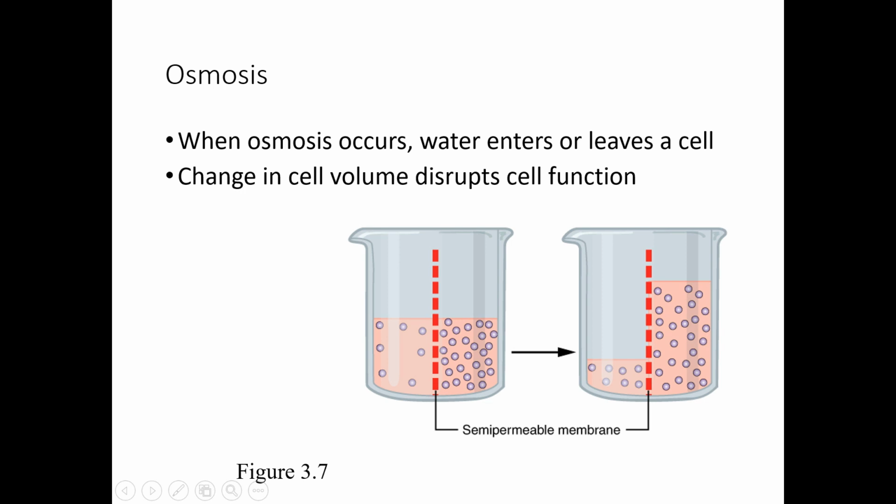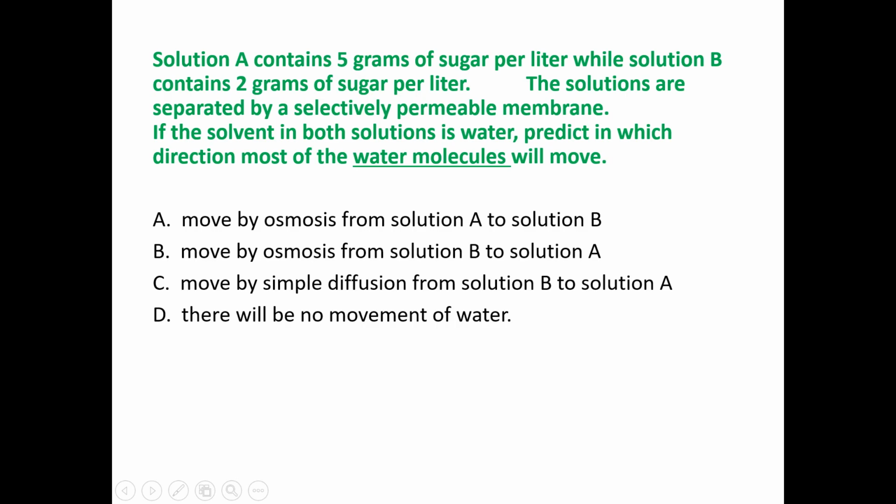And water can enter or leave the cell, and amount of water is important because it changes cell volume. And if we change that cell volume a lot, it can disrupt cell functions, or it even can kill the cell. Okay, let's try to solve that problem. There are two solutions.